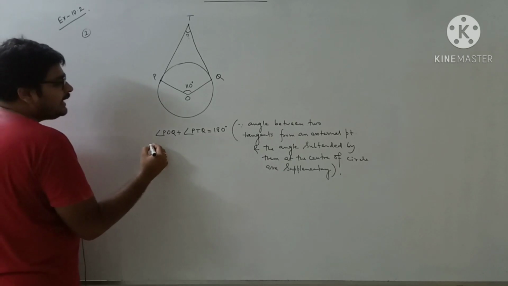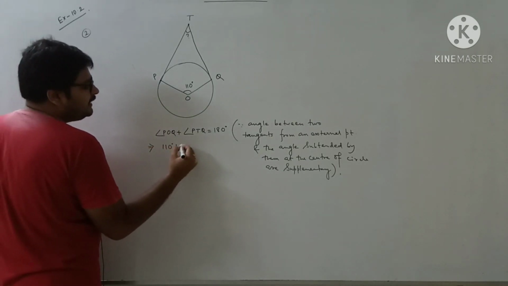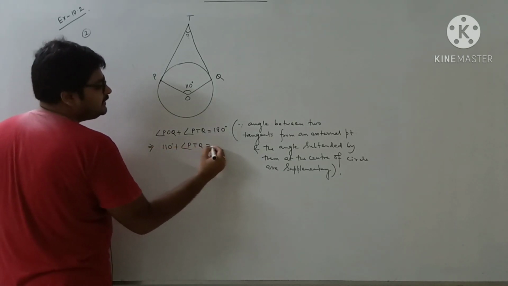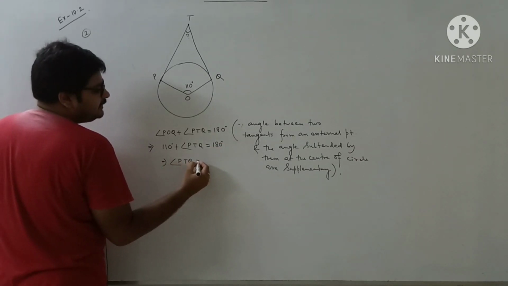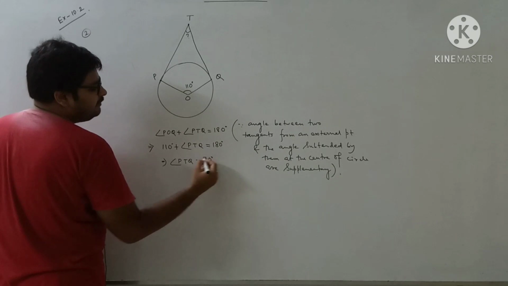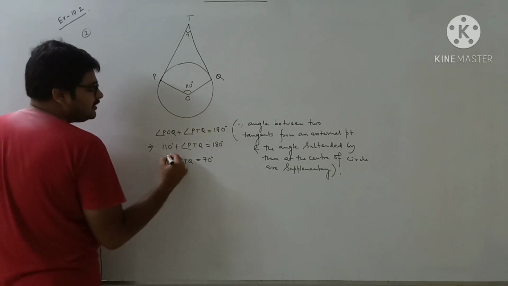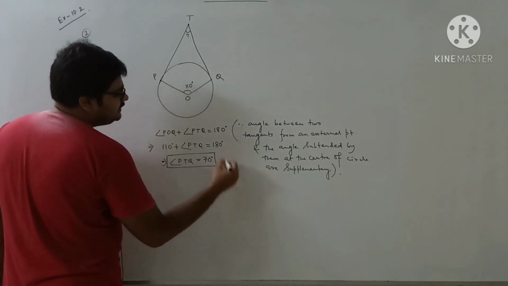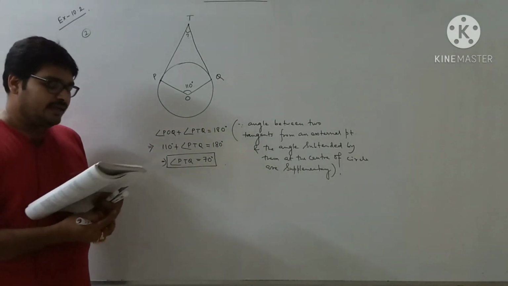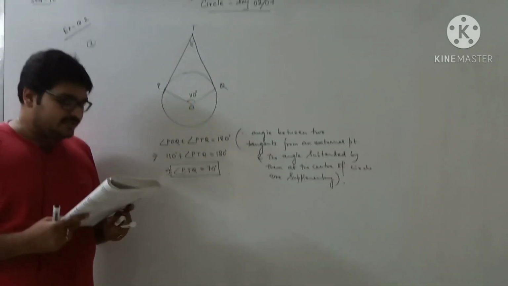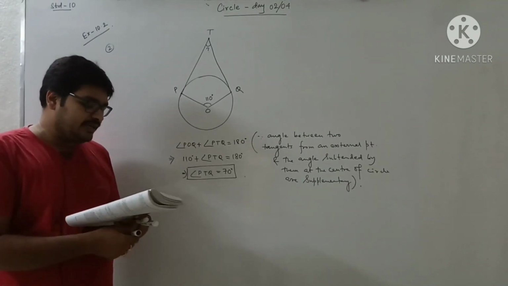Now, angle POQ is equal to 110 degrees, which is already given in the question. So what will be the value of angle PTQ? This can be subtracted and it will become 70 degrees. So that is our answer, and we can box it to complete the final answer. Okay, so I think you understand this one. Now let's move to our question number 3.